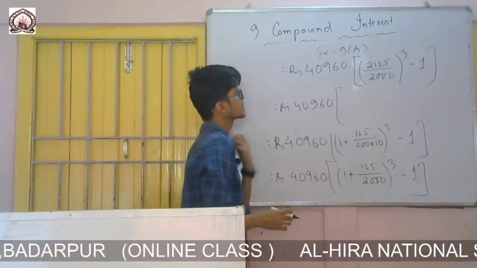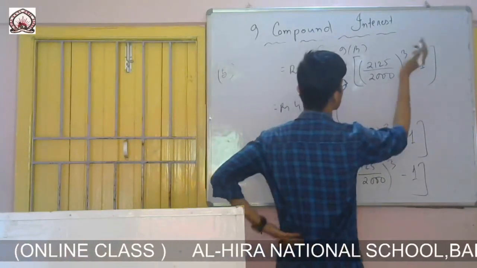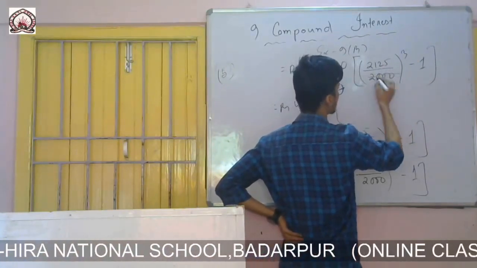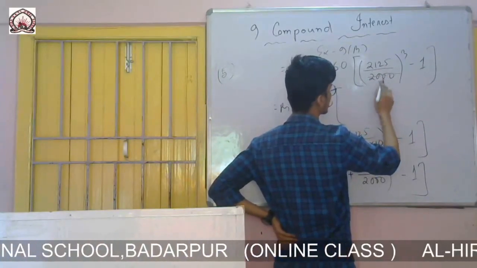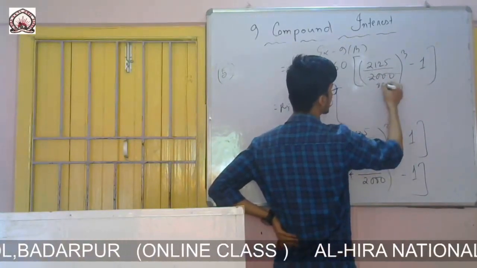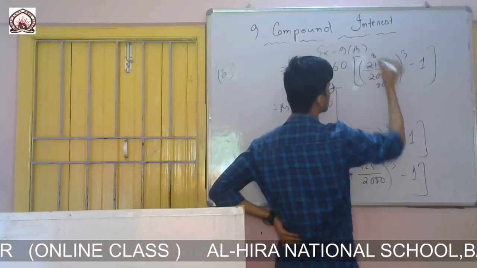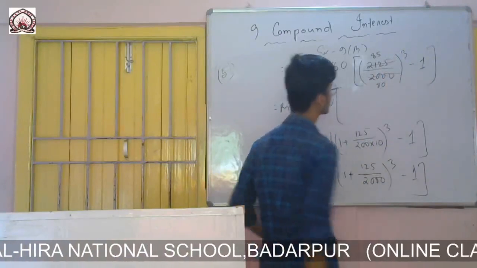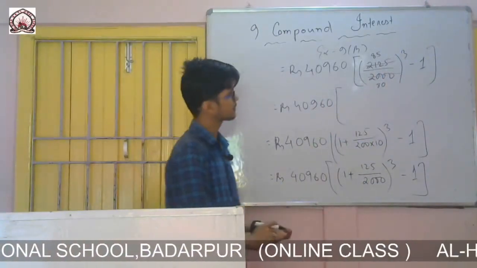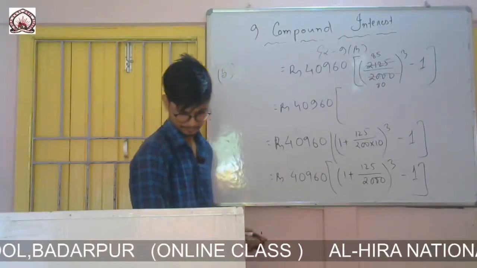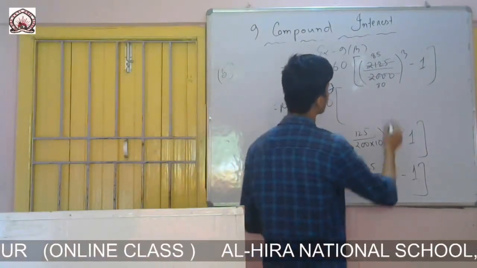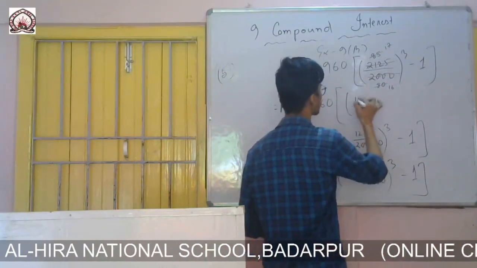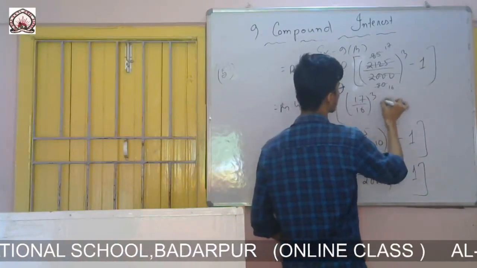I'll break this one, it will be easy. Let us cancel it here. Cancel it with 25: 4 twenty-fives are 100, 8 twenty-fives are 200, and for 2125, 85 twenty-fives. Then 5 sixteens are 80, 17 by 16 is left, whole thing cube minus 1.